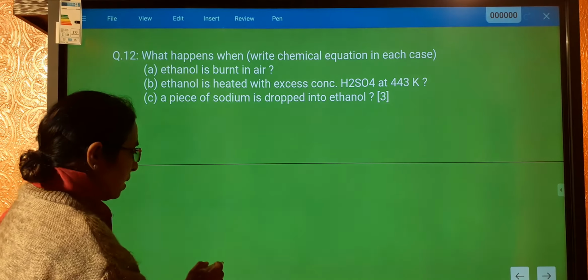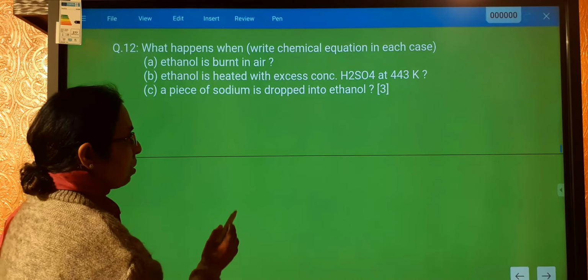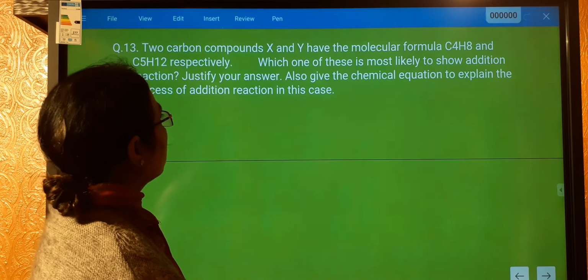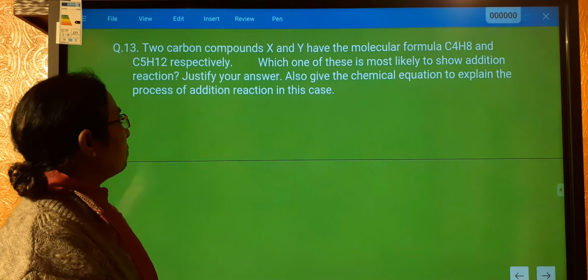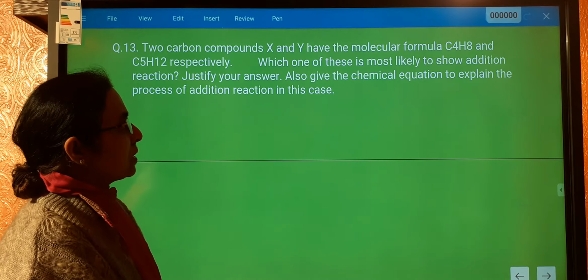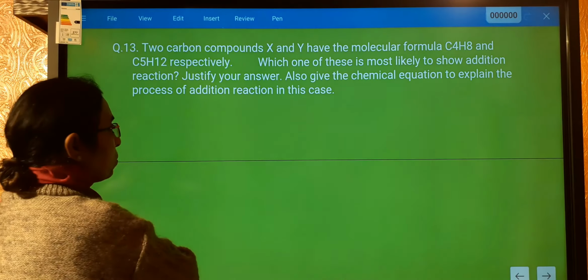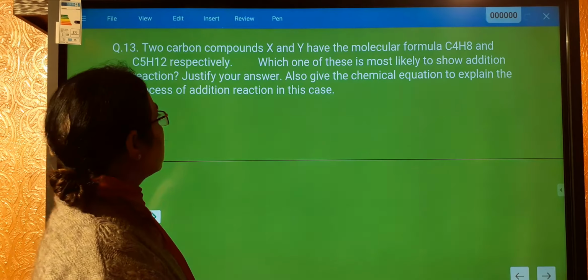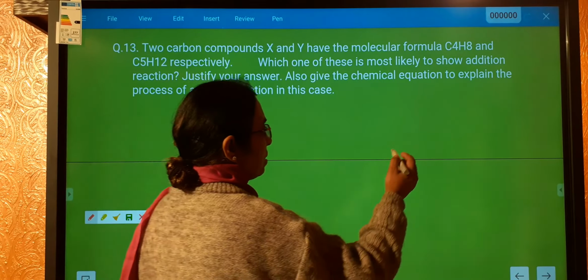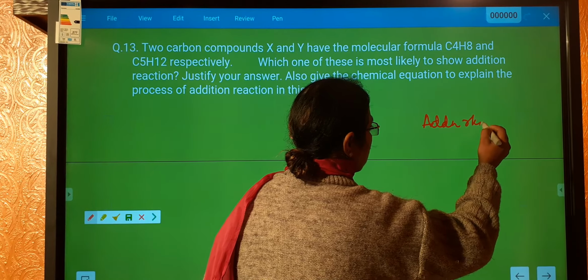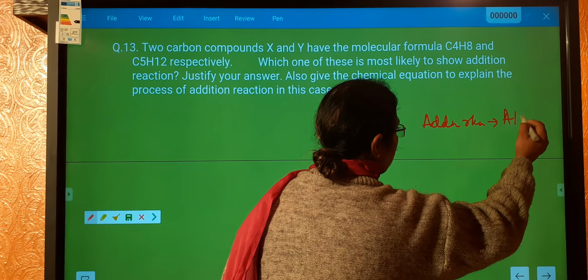Coming to the next question, two carbon compounds X and Y have the molecular formula C4H8 and C5H12 respectively. Which one is likely to show addition reaction? Addition reaction is shown by alkenes.